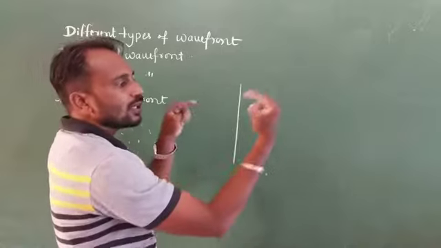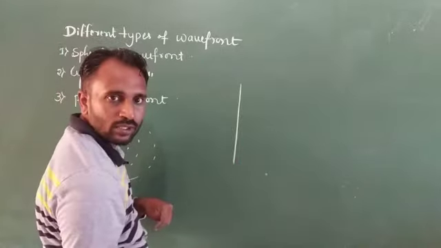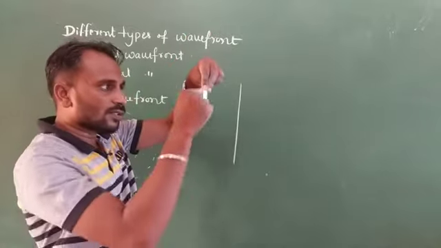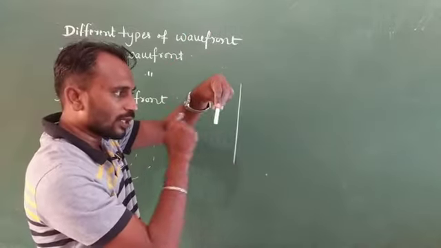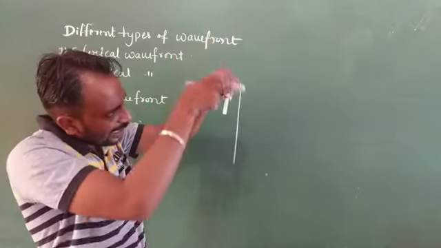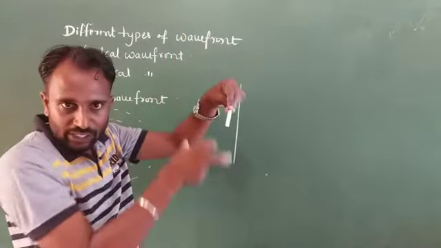The surrounding particles start vibrating. Yes, it means we get one cylindrical shape of wavefront.